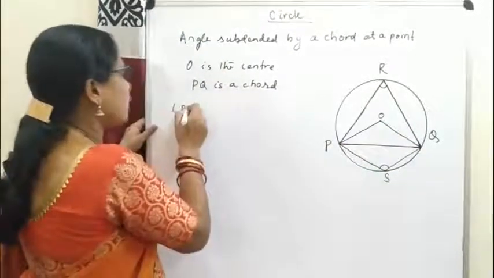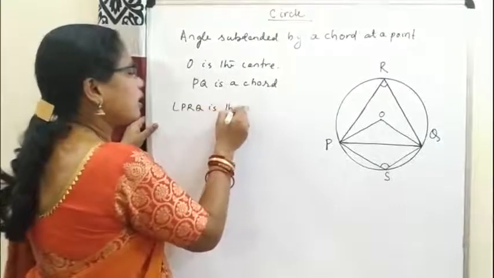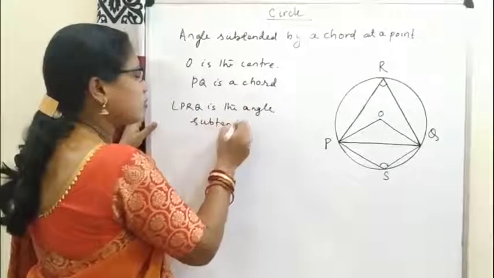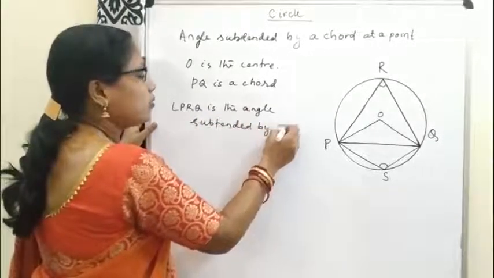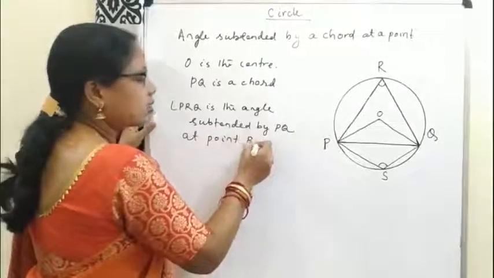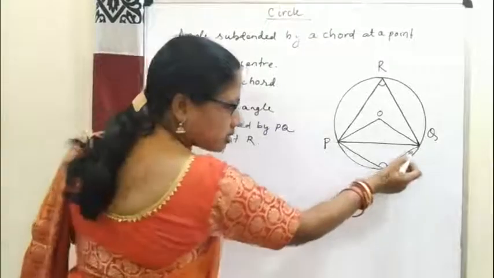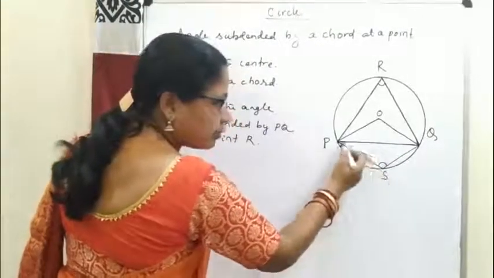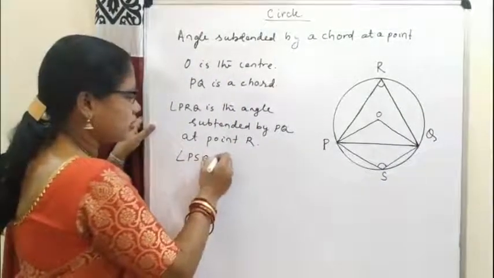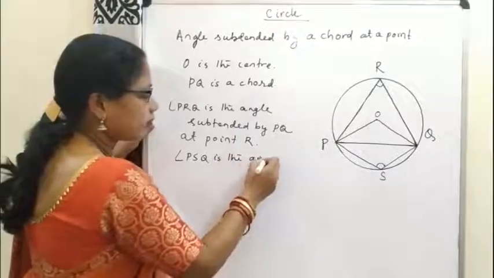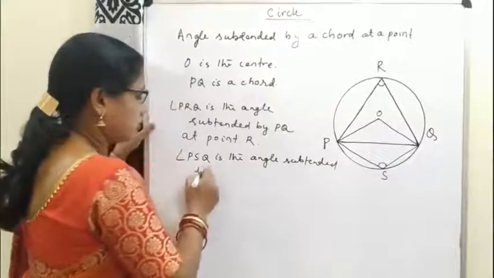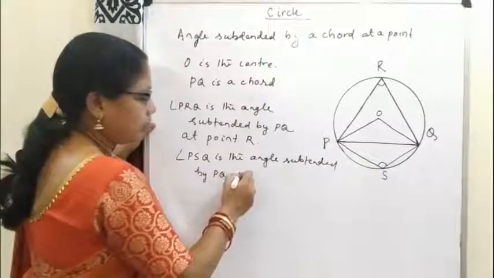So angle PRQ is the angle subtended by PQ at point R. And similarly, the angle PSQ is subtended by PQ at point S. So angle PSQ is the angle subtended by PQ at point S.